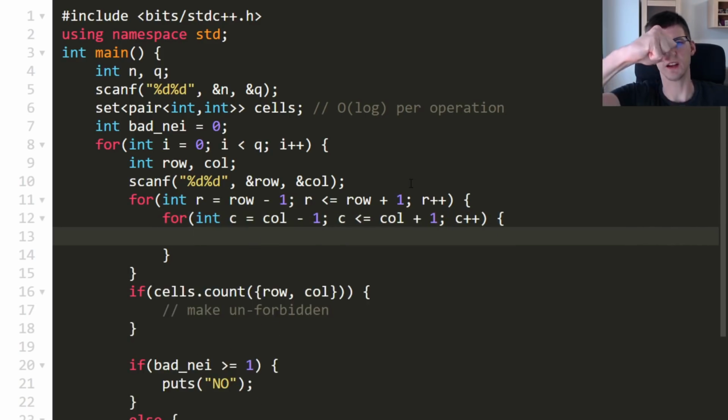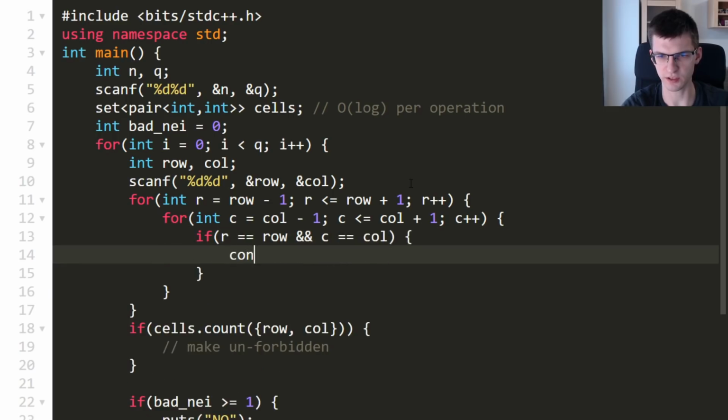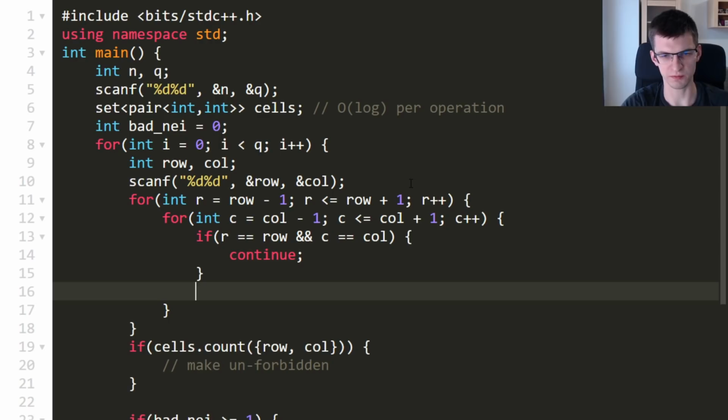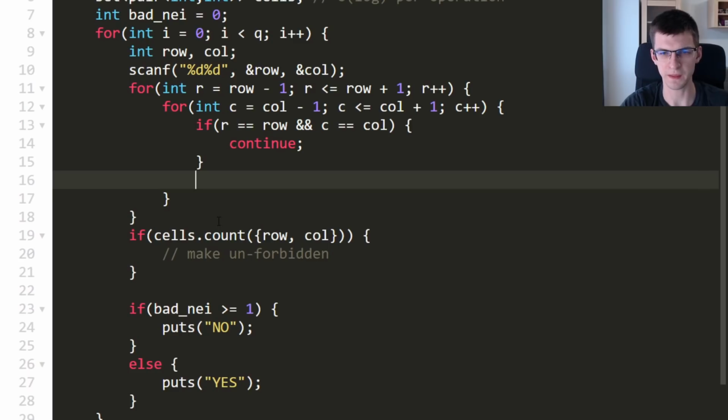For a cell, I iterate over all the 9 cells that are neighboring with me and myself. And now if R is row and C is col, then continue. I don't want to count myself. But otherwise I have a neighbor. Maybe it is outside of the grid, but then cells will just not contain it as a forbidden cell.